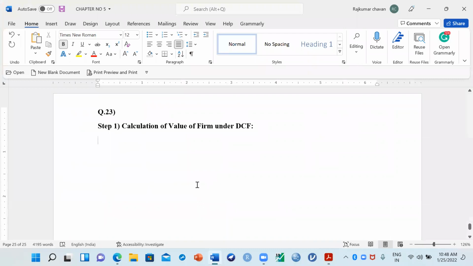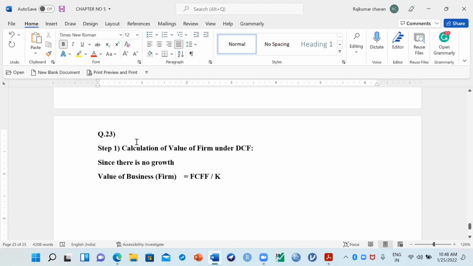So how to calculate? Since there is no growth rate of the company, the value of business, or we can say value of firm, will be FCFF divided by K. If there is no growth rate given, that is the formula.